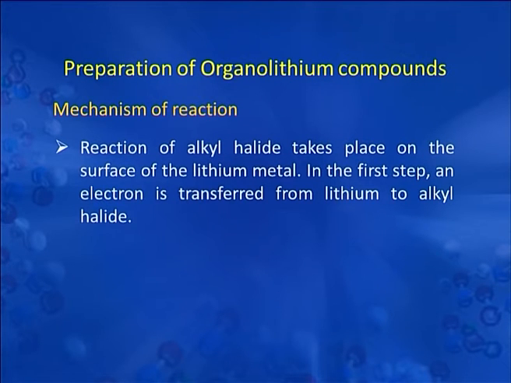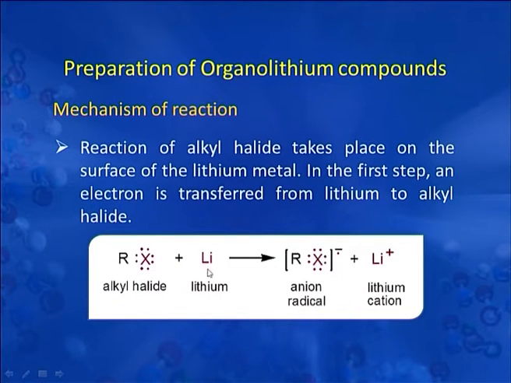of the reaction, an electron is transferred from lithium to alkyl halide. As you can see here, this is lithium metal and this is alkyl halide. One electron from lithium has been transferred to the alkyl halide. There is generation of an anion radical along with lithium cation.